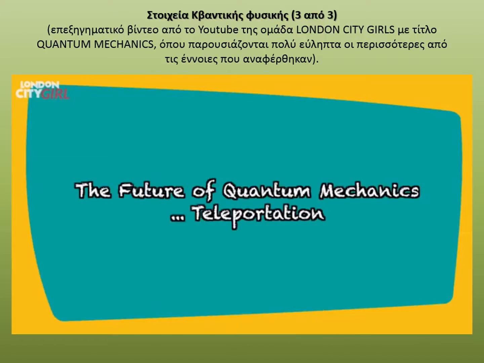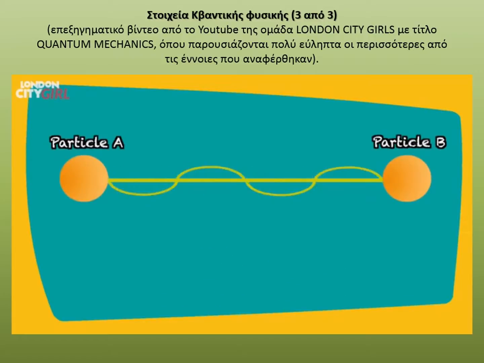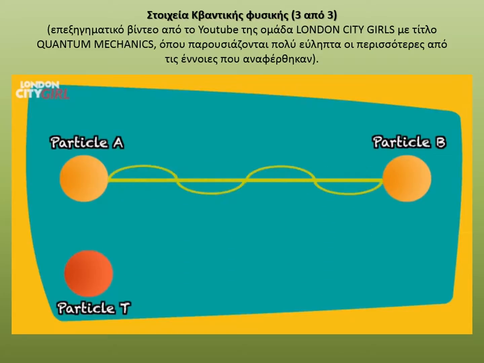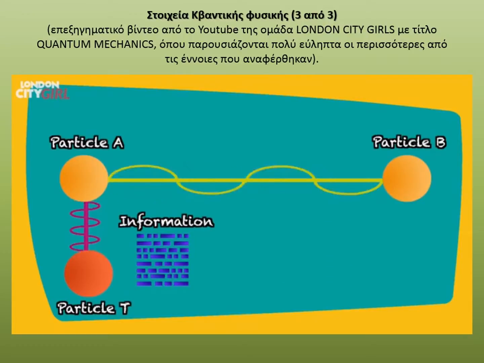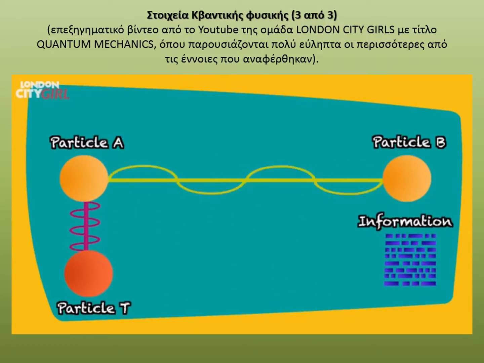The future of quantum mechanics, teleportation. Using quantum entanglement, scientists have been able to teleport particles. Two particles are entangled and separated by a large distance. A third particle, particle T, is brought in, and this is the particle that we want to teleport. This particle T interacts with particle A, and we learn how the quantum state of particle T relates to particle A. This information is then sent across to where particle B is kept.